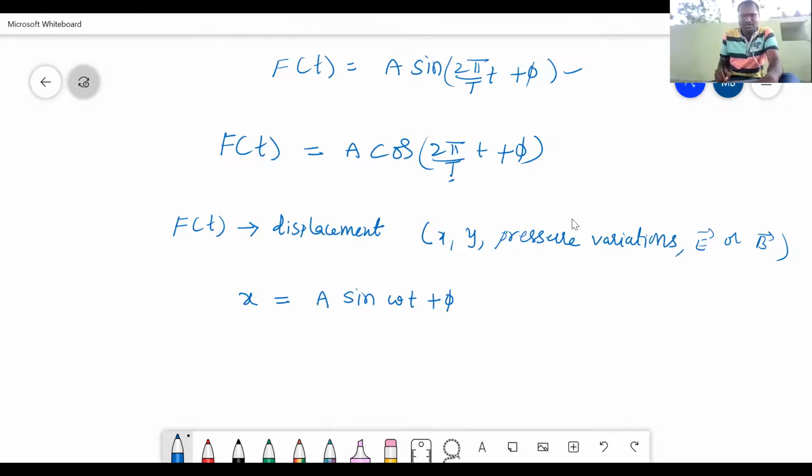See this equation here, omega is nothing but angular frequency, that means nothing but 2 pi by T. Means in the place of 2 pi by T, I can write omega also. Okay, students.